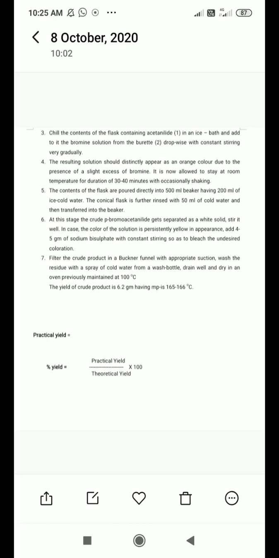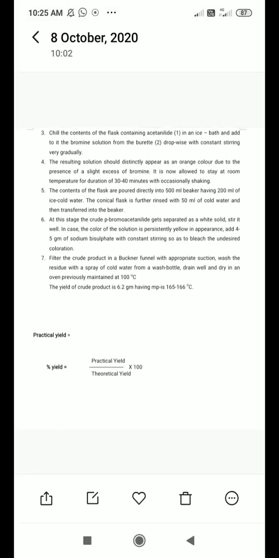For example, bleaching means you just have to add the sodium bisulfite. It neutralizes the excess bromine involved in your product, and that could get separated. Okay, and your product will be white in color.